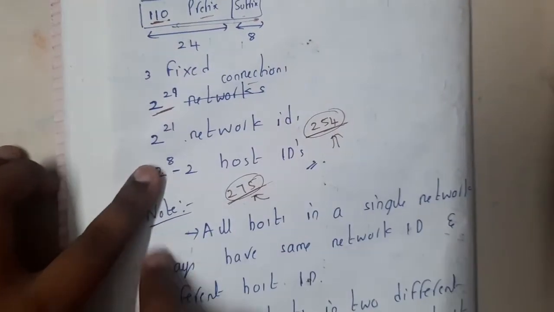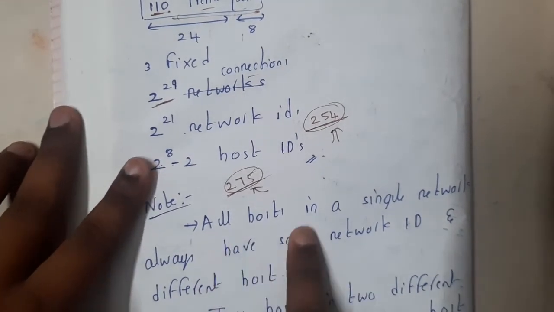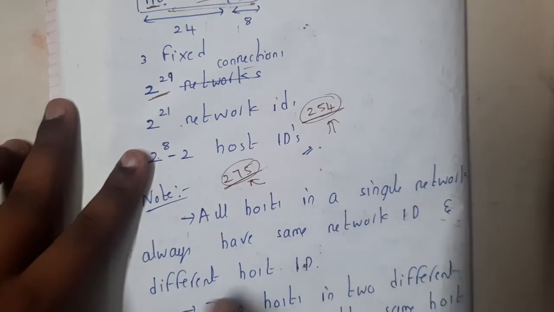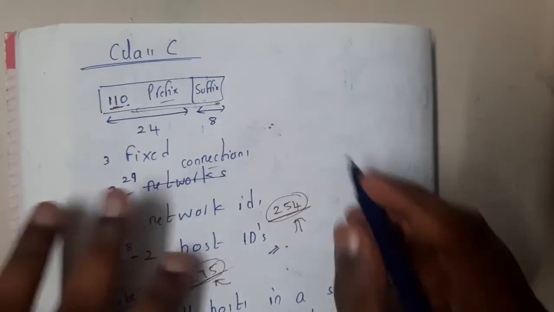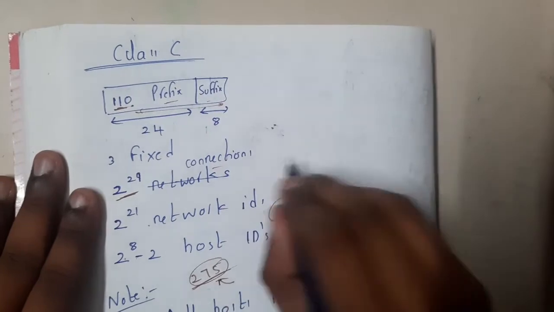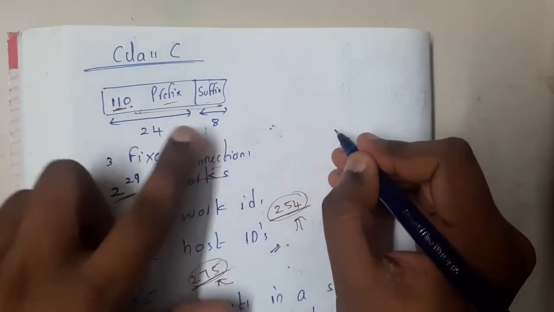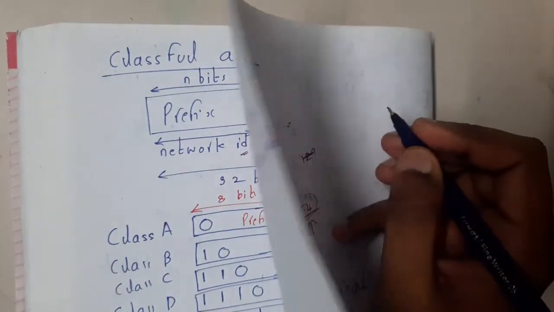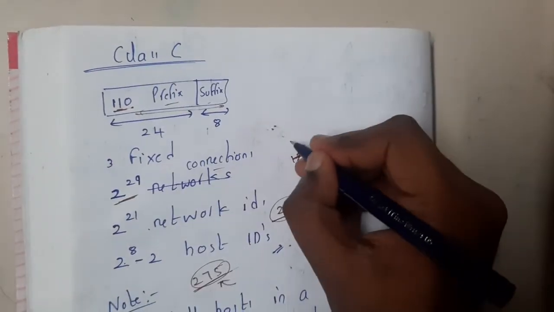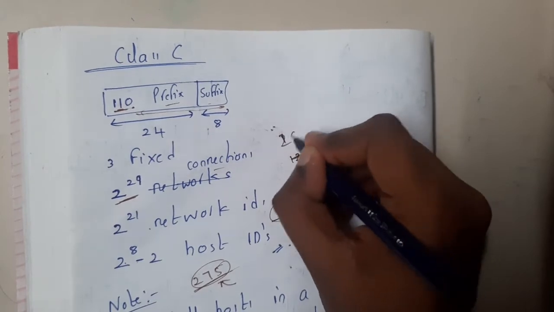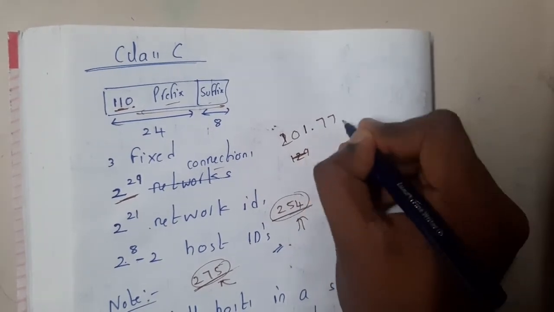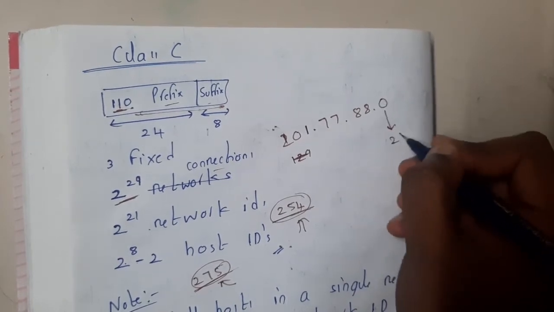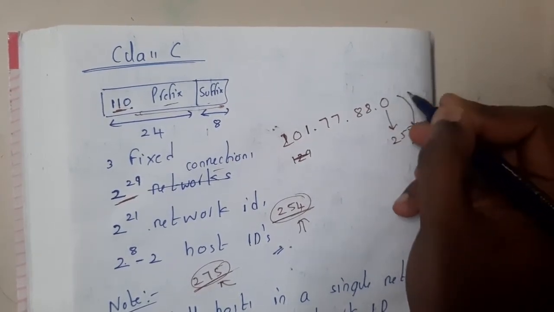Now let us go to some important points. All hosts in a single network always have the same network ID and a different host ID. Take a small example. Assume my first octet should be between 192 and 223, so assume it is 201.77.88, and after this, from 0 to 255, there will be numbers, right? These are nothing but the host numbers.